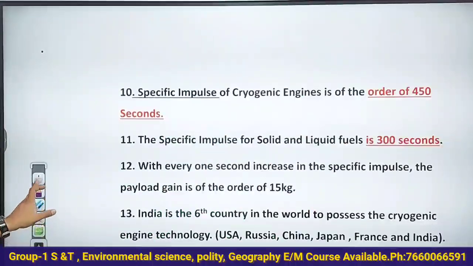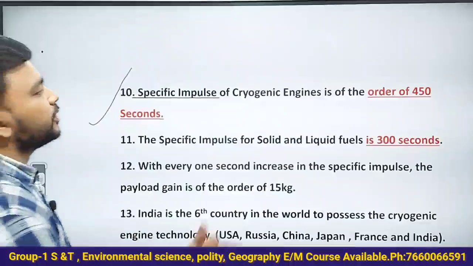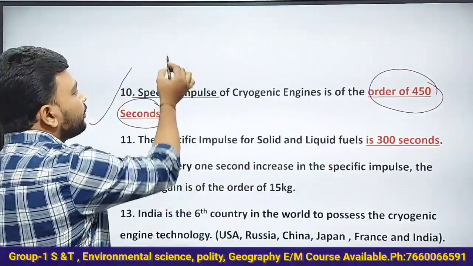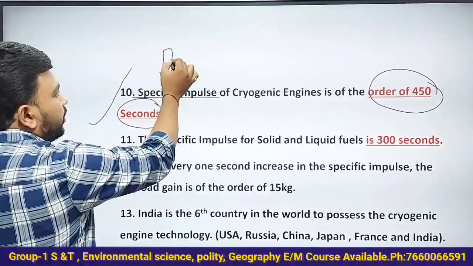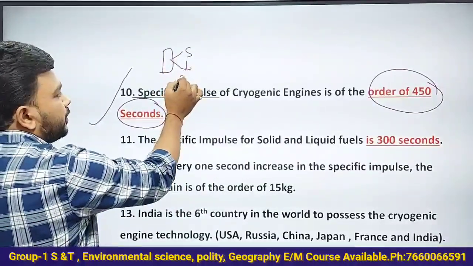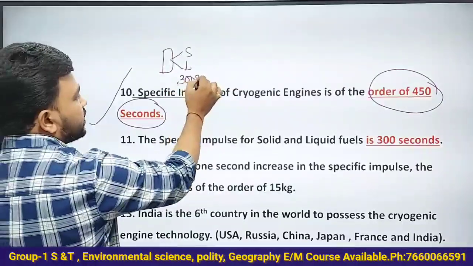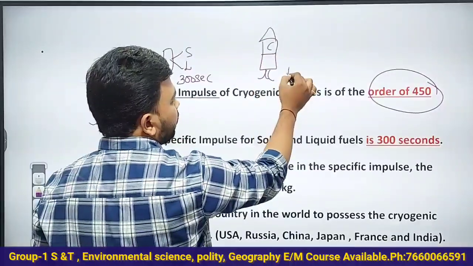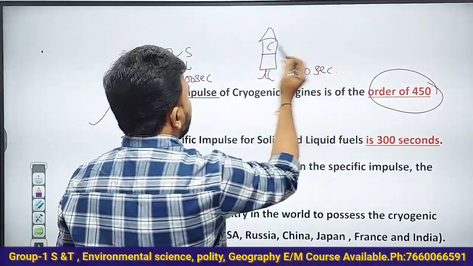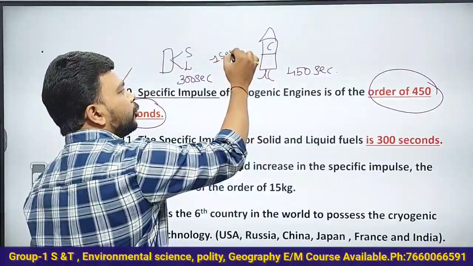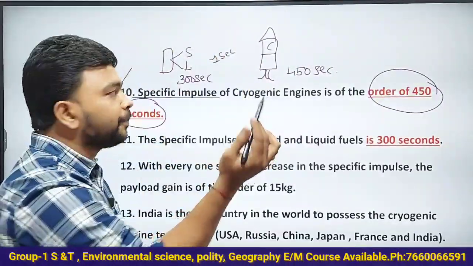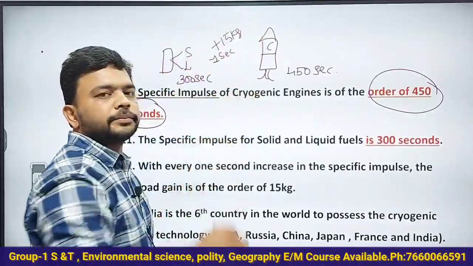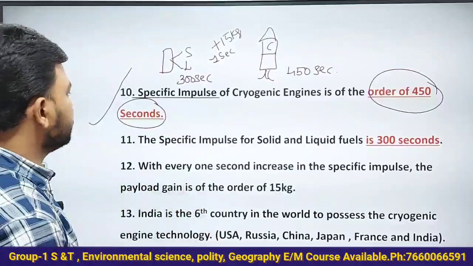So let us understand some of the facts. The specific impulse of the cryogenic engine is of the order of 450 seconds. Just now I told you, no? Rockets that are using solid fuels and liquid fuels have a specific impulse of around 300 seconds. The rockets that are using the cryogenic engine have a specific impulse of 450 seconds. I told you, for every 1 second improvement in the specific impulse value, the rocket can take an extra 50 kgs with it. That also I told you in the previous slides.